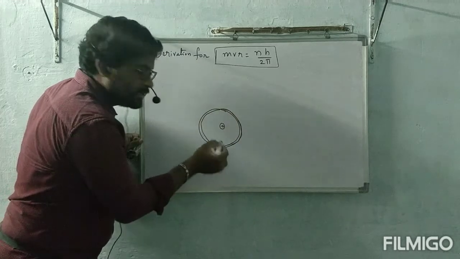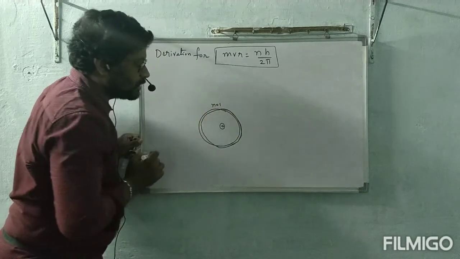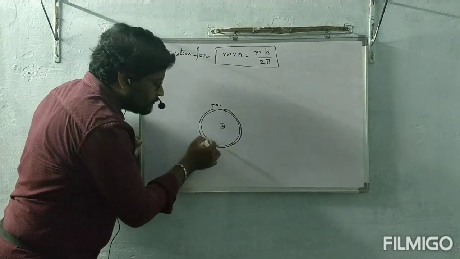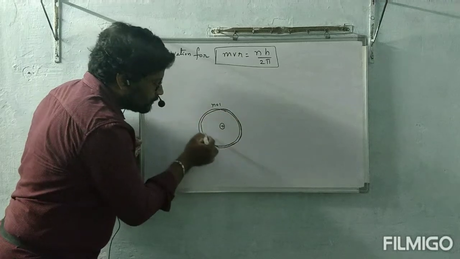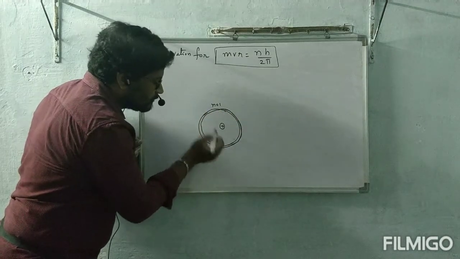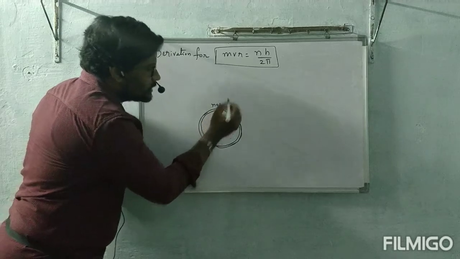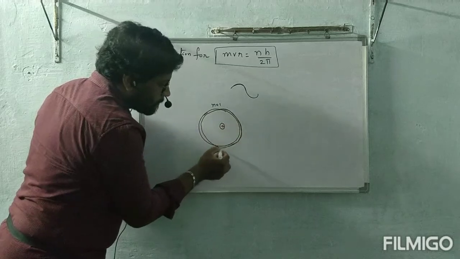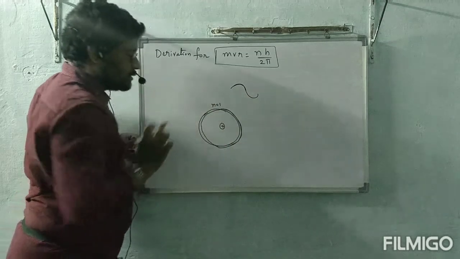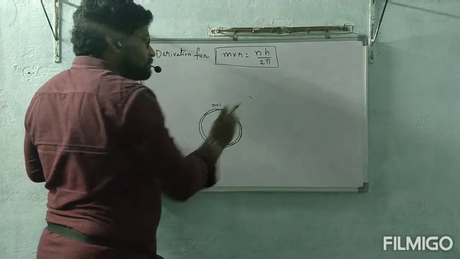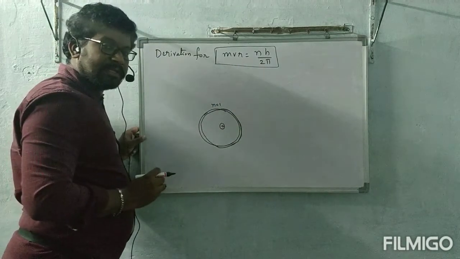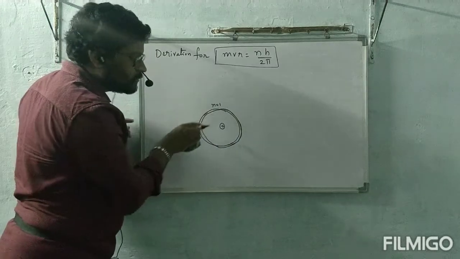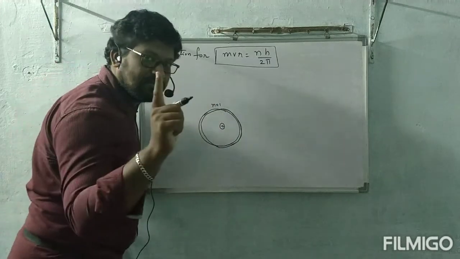The electron which is present in the first orbit, n is equal to 1, has one crest and one trough. This upper one is the crest and this lower one is the trough. Electron present in the first orbit has one crest and one trough, n is equal to 1, which constitutes one wave.